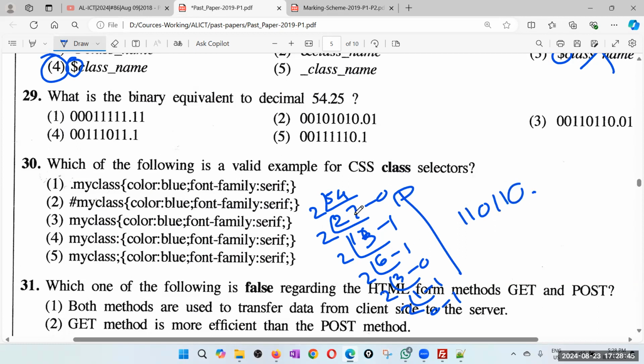Okay, that is 54. Again, let's double check. Yes, 1 1 0 1 1 0.